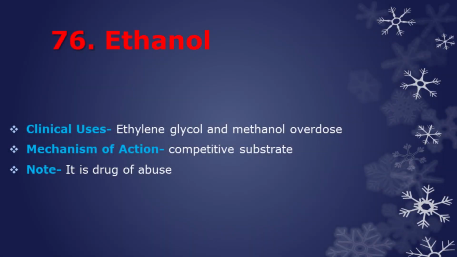Next antidote is ethanol. Ethanol is used in the treatment of ethylene glycol and methanol overdose. Ethanol acts as a competitive substrate, thereby decreasing the metabolism of ethylene glycol and methanol and thus decreasing the formation of toxic metabolites. Ethanol is also a drug of abuse. Long-term alcohol use can lead to alcoholic liver disease with eventual cirrhosis, portal hypertension, renal failure, and encephalopathy.